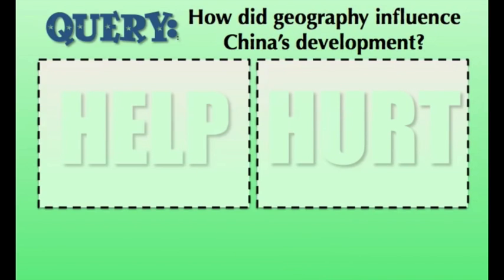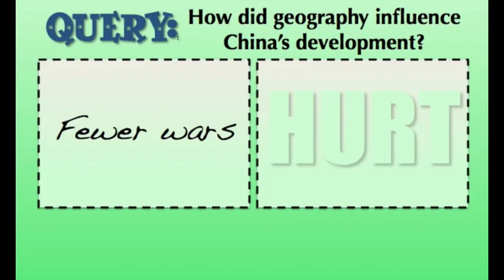All right, let's see what you were able to come up with. First of all, how did these natural barriers help China in their development? Probably you said something along the lines of there would be fewer invasions of China.